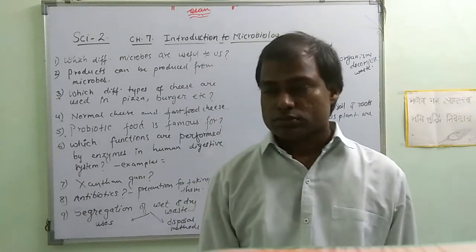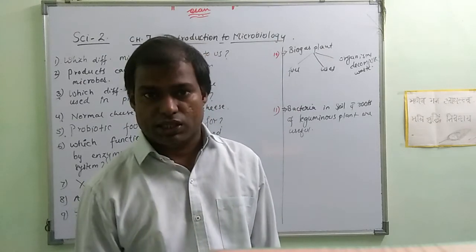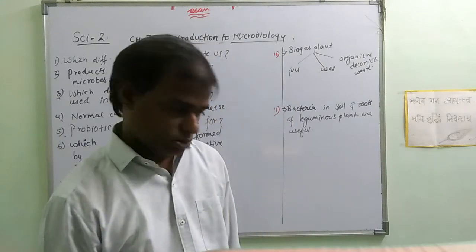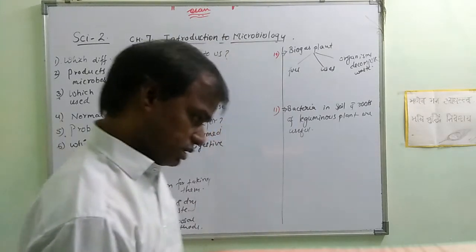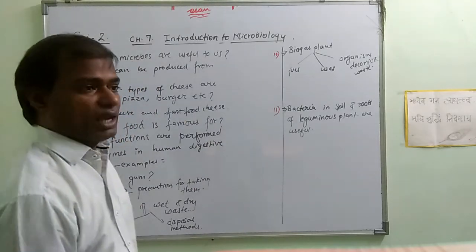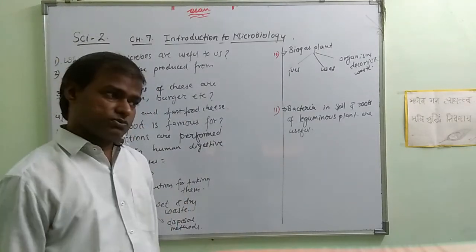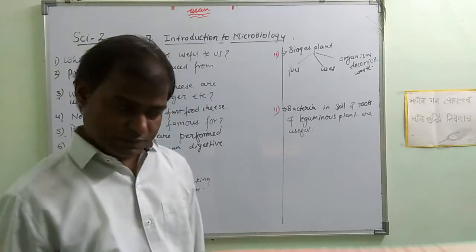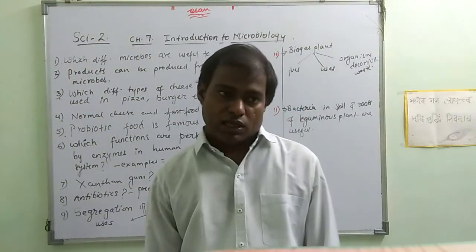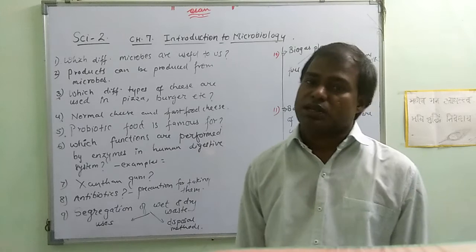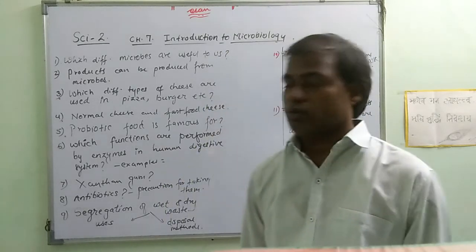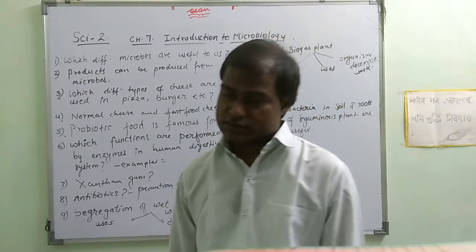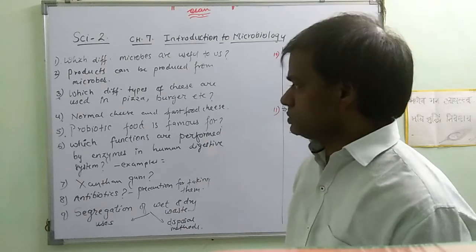We can produce antibiotics using microbes. Many microbes are useful for reducing pollution and decomposing waste. Many microbes are useful for converting one type of product into another. Microbes are useful in the medical field as well as in our day-to-day life. Especially, we use them in our food products, and we also use them for disease resistance through medicines. So there are different uses of microbes.